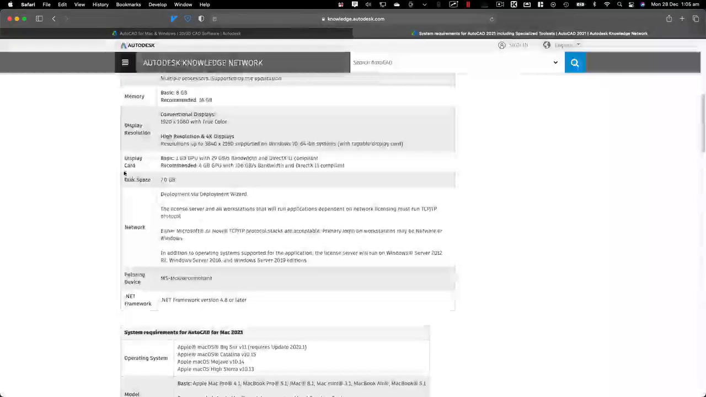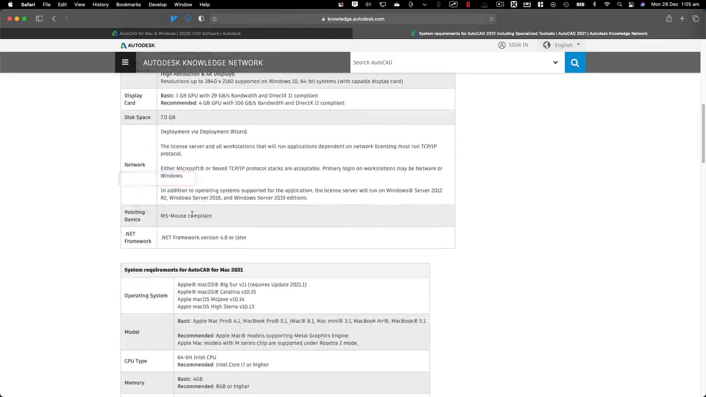Disk space, it will take 7 gigabytes, which is okay because most of the SSDs and hard drives now have more storage, so not a problem there.